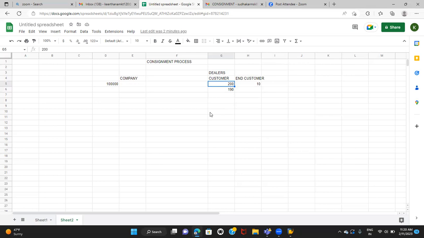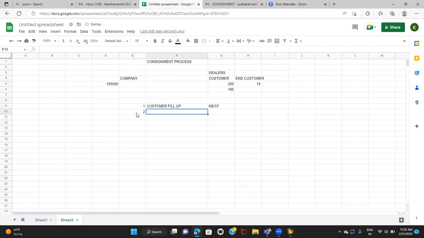Okay, so here basically in SAP we will follow 4 different steps. First one will be consignment fill up. The sales document type which you use here is KB or CF.